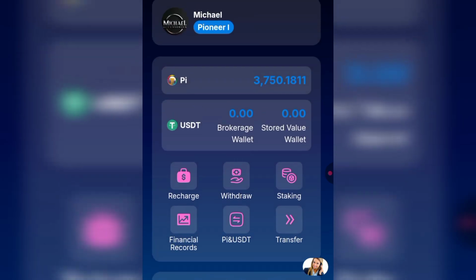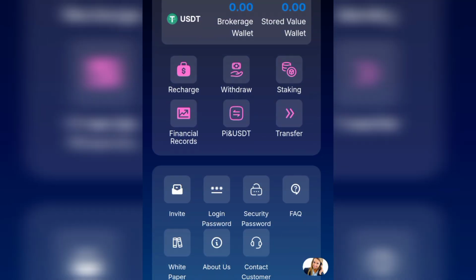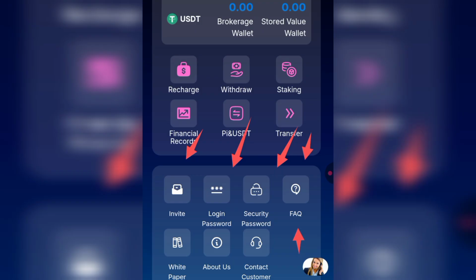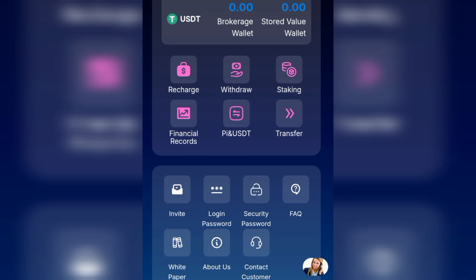If you scroll down, you are going to see other features right here. Invite, you'll be able to invite your friends. I've shown you that at the team section. Login password, you'll be able to change your login password or make your login password right here. Security password, the same thing, you'll be able to change and formulate it. Then frequently asked questions, FAQ. These are the questions that are frequently asked on the platform, in which you can ask anytime you see any problem in the platform. Then white paper, this is the verification of their platform, which is their platform is really verified.